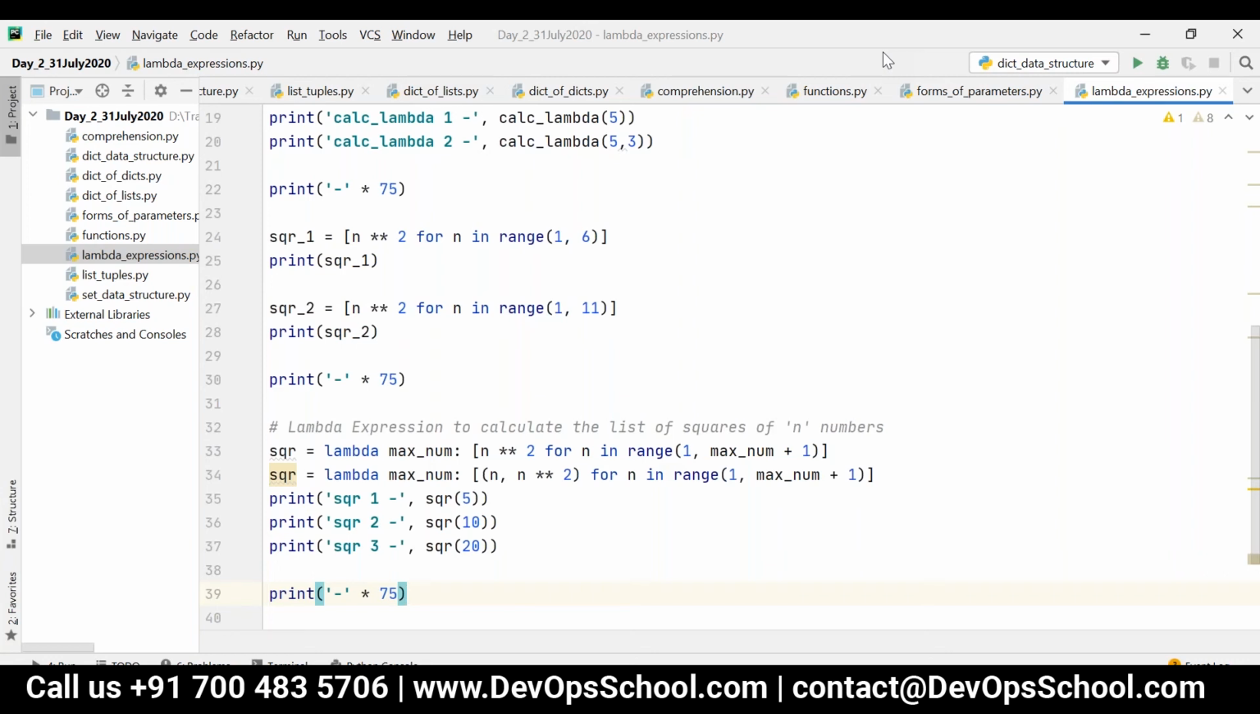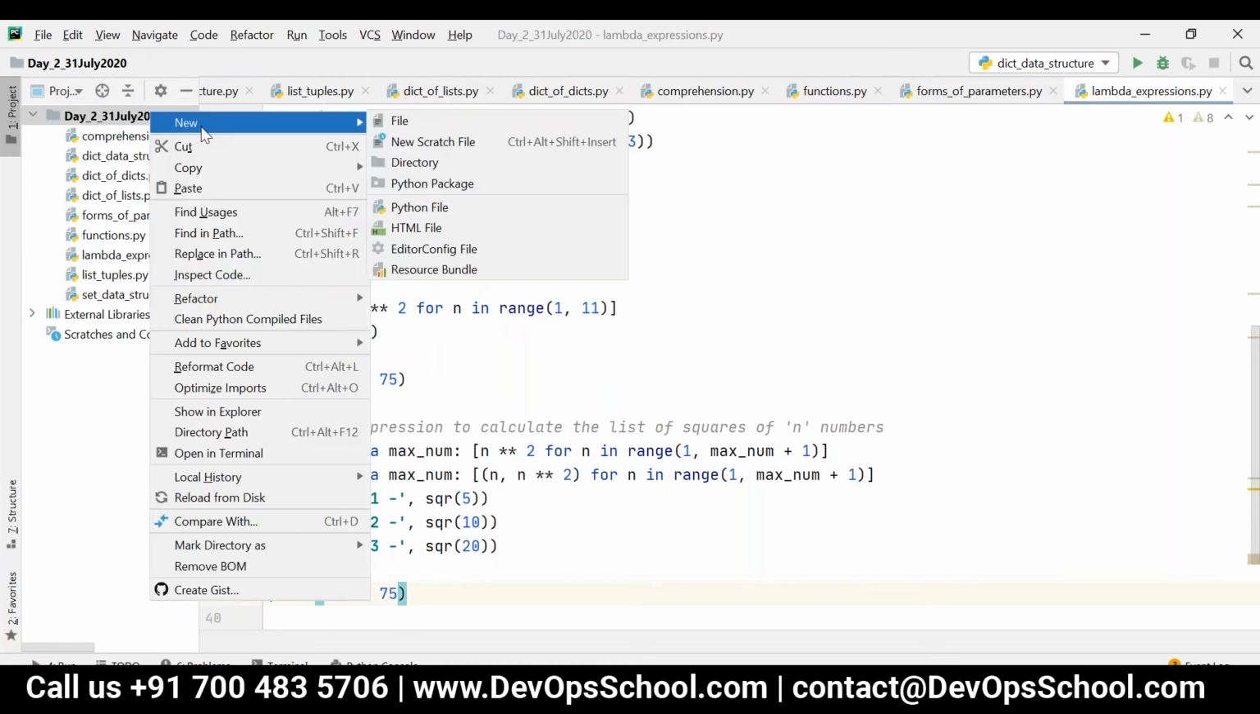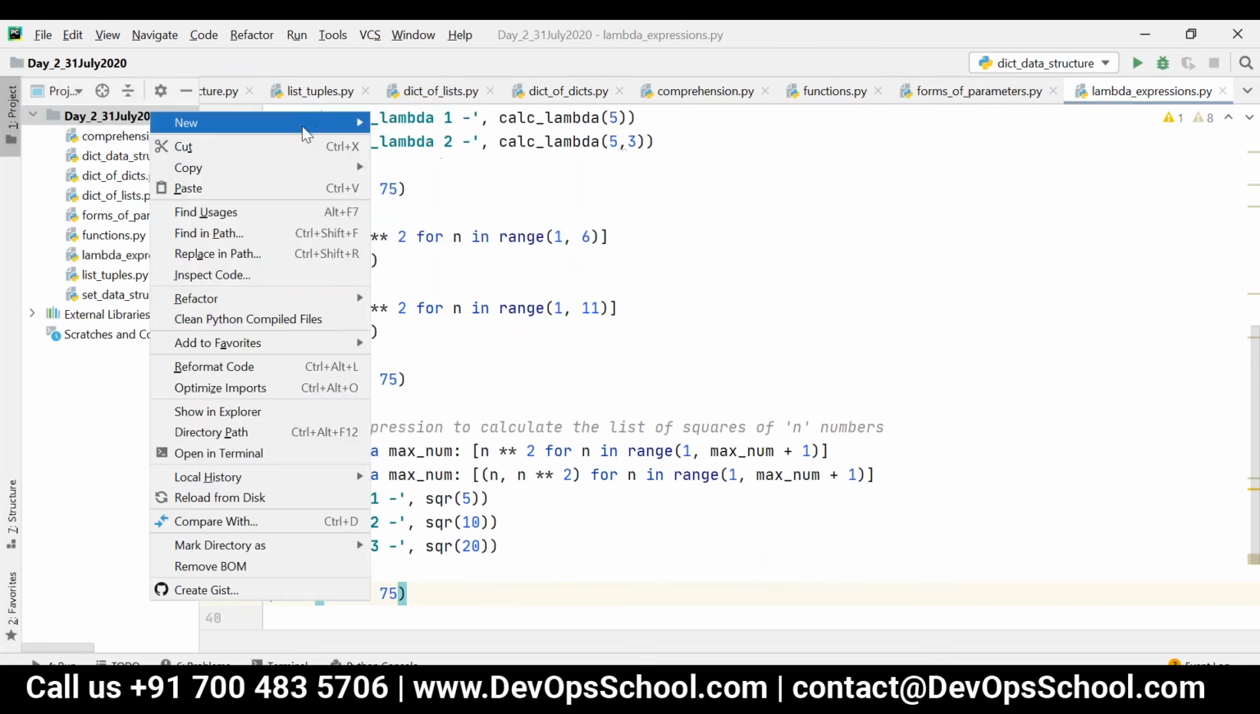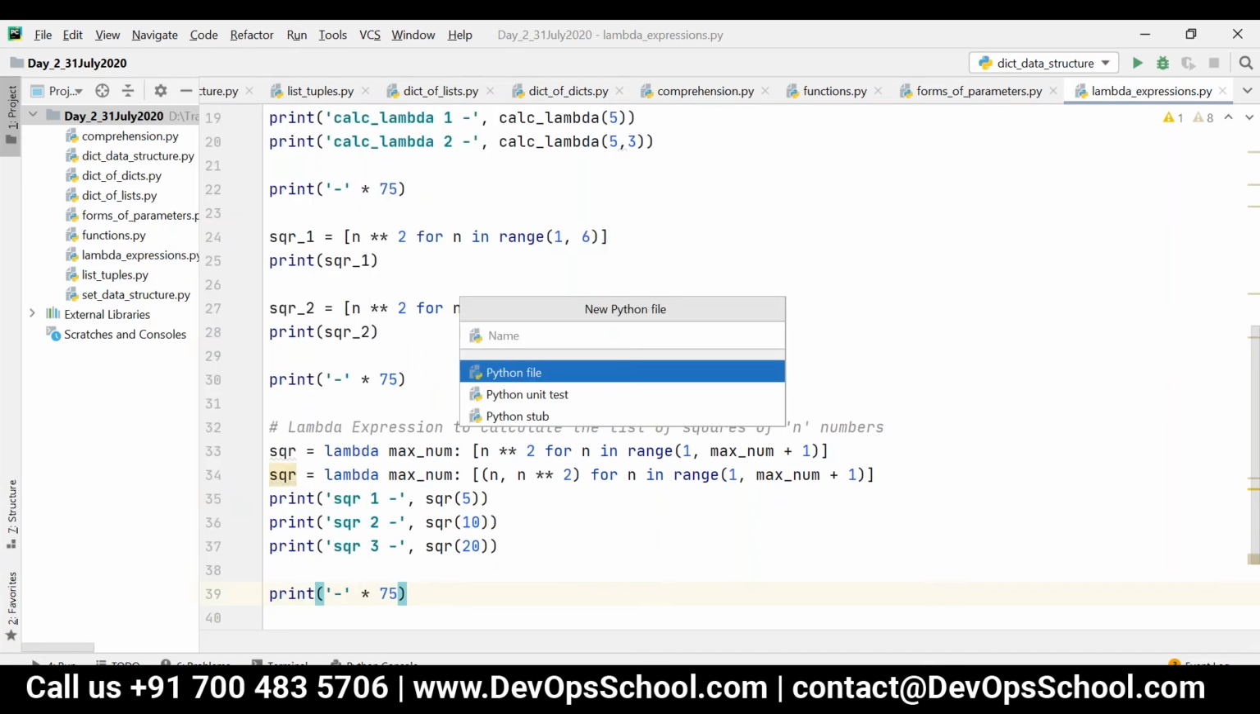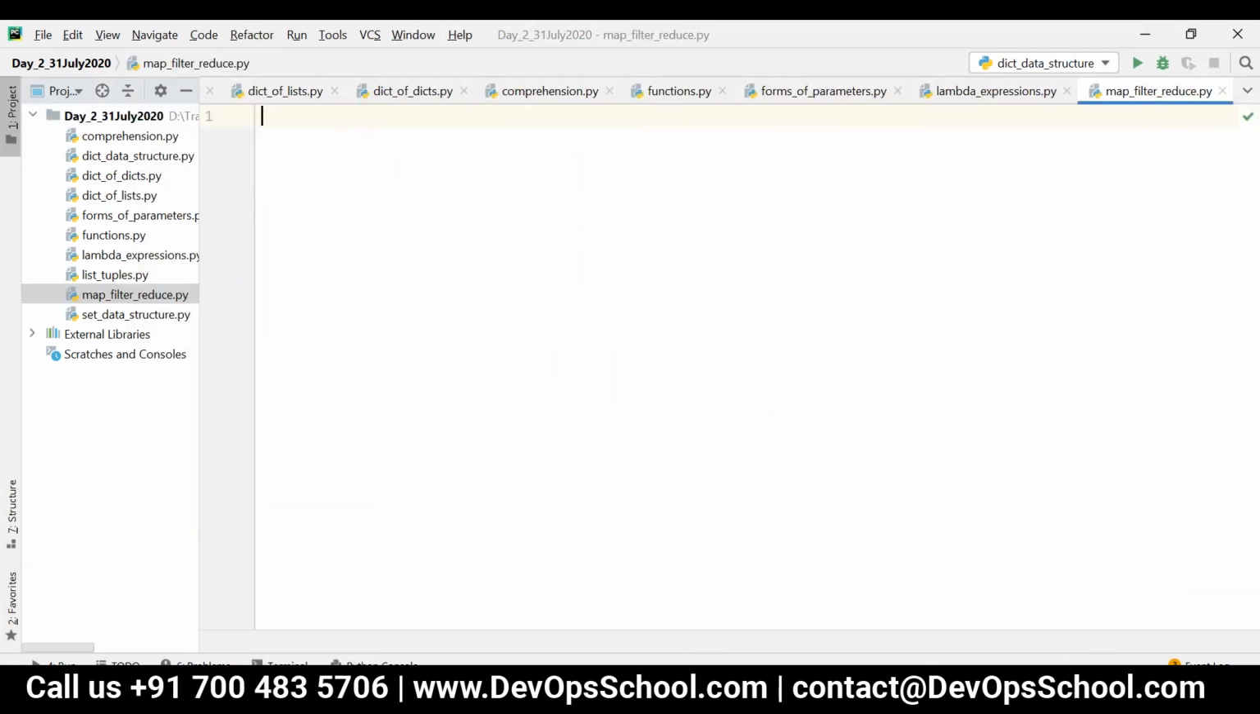Okay, so next one, we are going to see map, filter, and reduce. So I can write here some simple lambda expressions. Okay, so first one, let's see map.